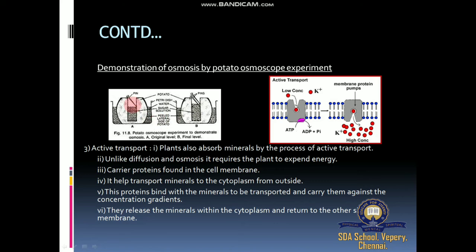So take a large-sized potato, peel it, and cut off a slice from one end to make it flat. So what is peeling? Peeling means removal of the entire skin. A potato, as we know, is an underground stem, and removing all the skin is called peeling.